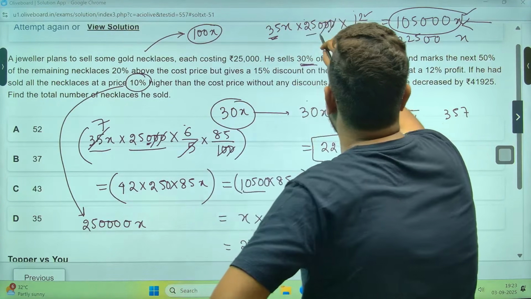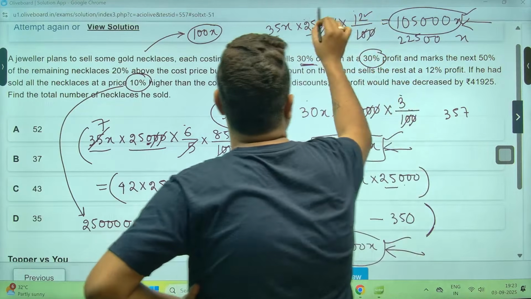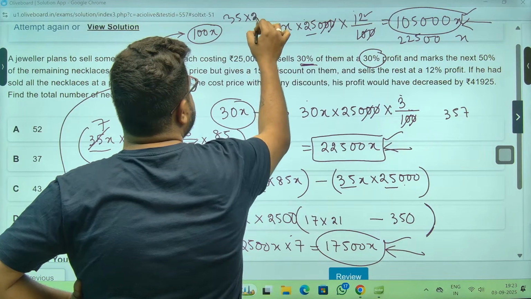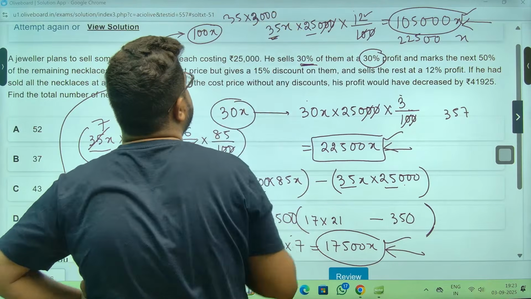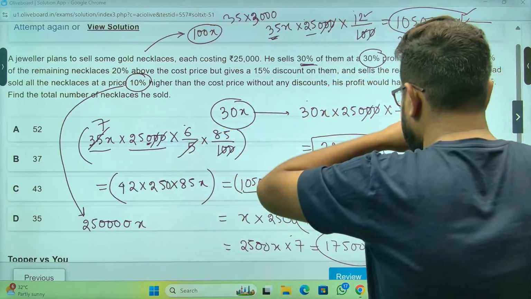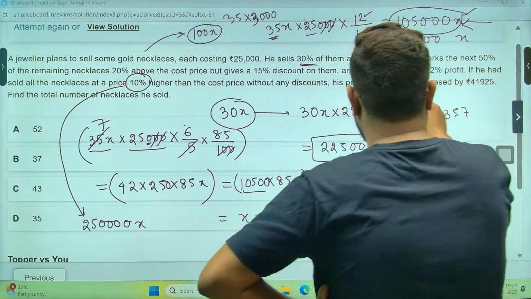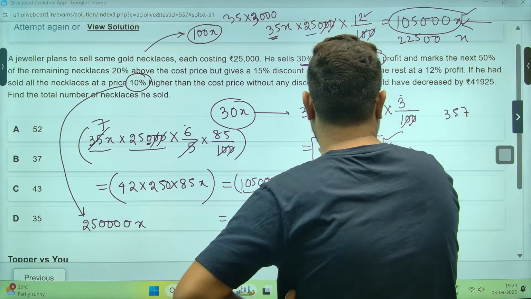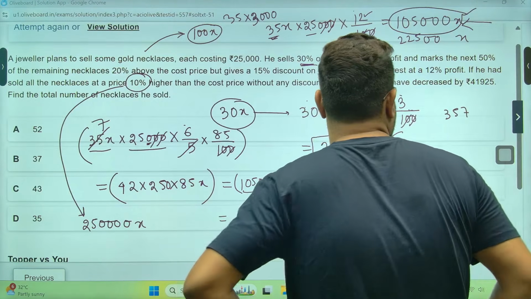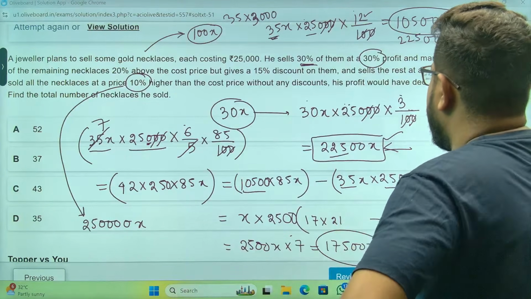Kya? 20, 35, 25. This is 35 into 2. This is 300, sir, and 1,000. 105,000 only, na? Here I have taken 25 into 9225. क्या कर रहा हूं मैं?